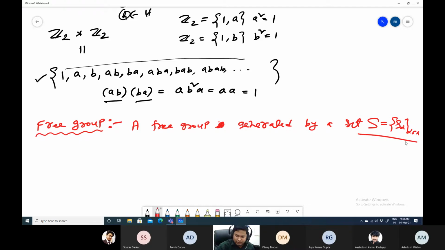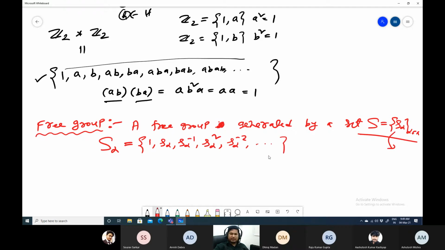Now what we will do? For each S alpha, we will first generate an infinite cyclic group. So take that S alpha equal to this group: 1, S alpha, S alpha inverse, S alpha square, S alpha minus 2, in this way. We are talking about a cyclic group.